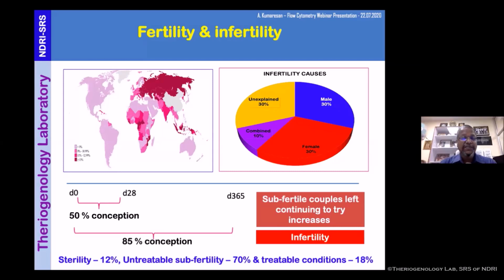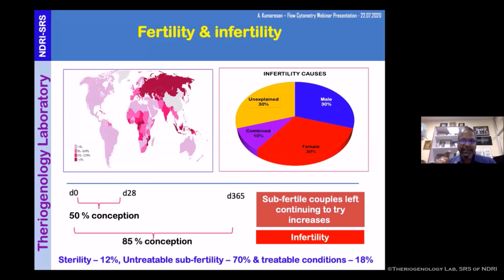And once they want to have a child normally, what happens? You see, 50% of conceptions occur during the first cycle itself. And the remaining 35% of couples conceive within 6 or 12 months. And after that, 15% still remain. They keep on trying, but they are not able to conceive. They are the real infertile couples and result in infertility. And why I'm telling this is, if you see the causes of infertility, forget about the diagram which I have shown here. I'm talking about the male partner in the infertile couple. So it says sterility is 12%.